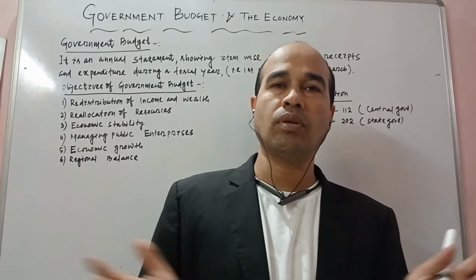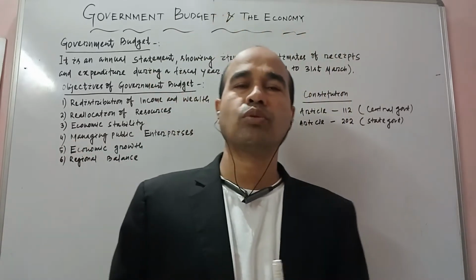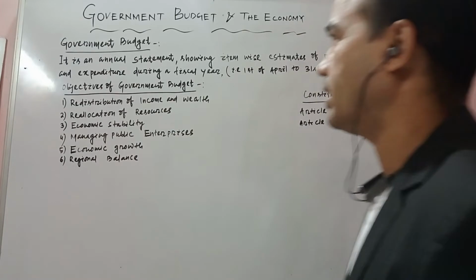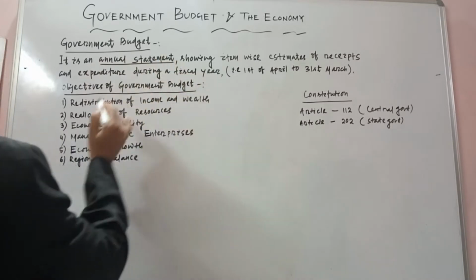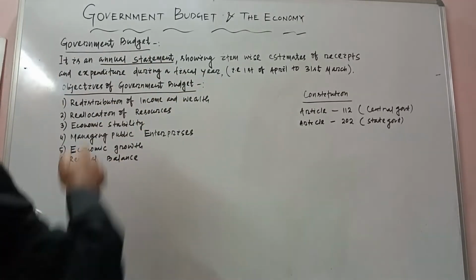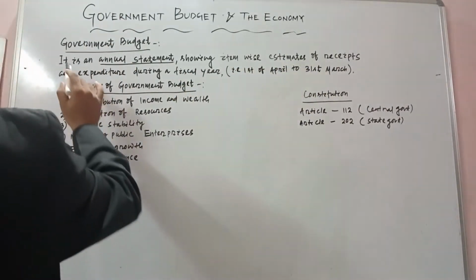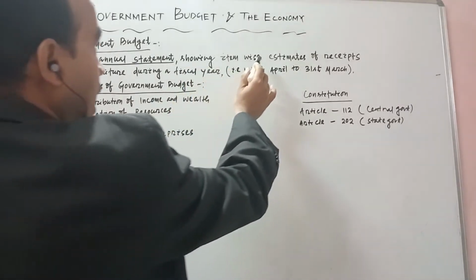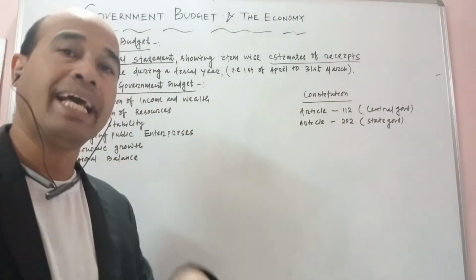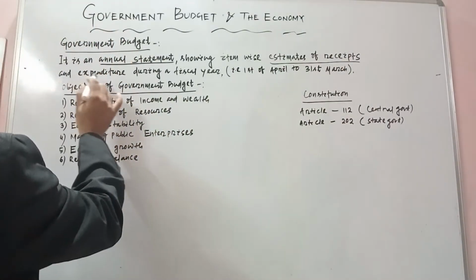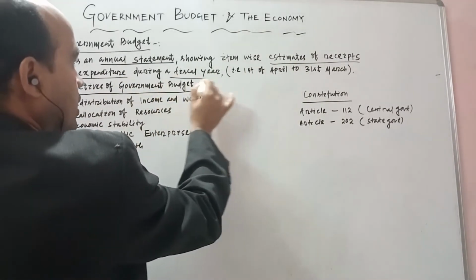Students, if you go through the data, the first question in mind is: what is the meaning of a government budget? Dear students, I have written something for you. It is an annual statement showing item-wise estimated receipt. That means it's not the actual one, it is the estimated one. And not only receipt, expenditure also, in that particular year, during the fiscal year.